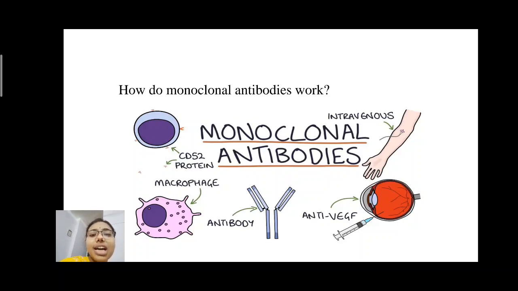So different types of monoclonal antibodies are responsible for restriction against different types of cancer or tumor cells. And the monoclonal antibodies work by this mechanism. It restricts the specific antigens or proteins.